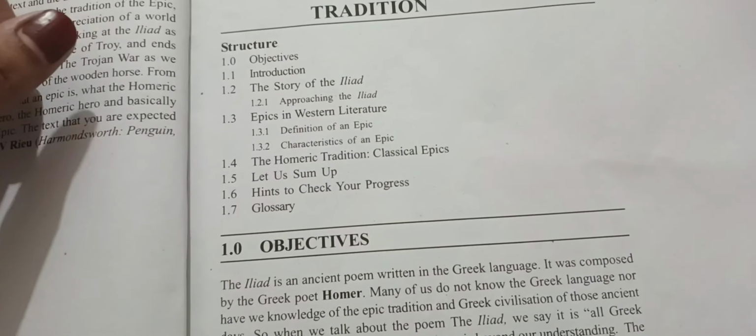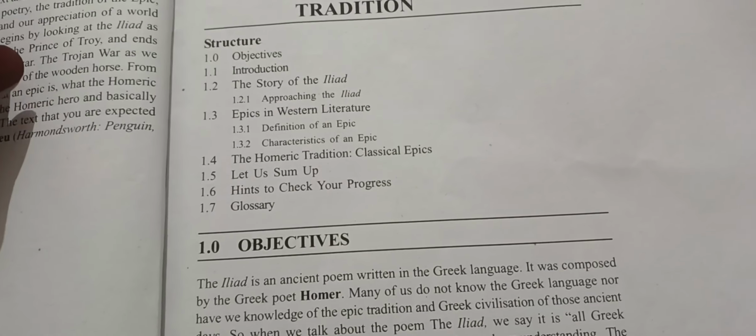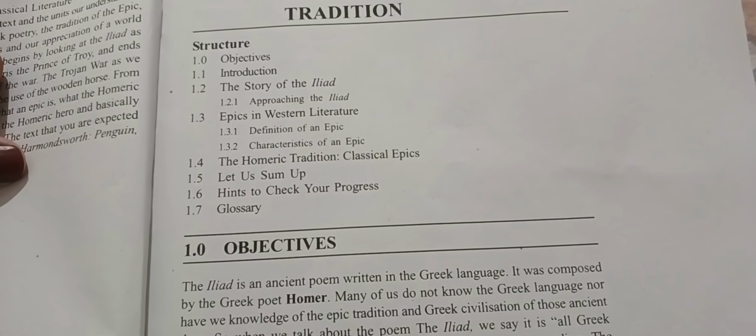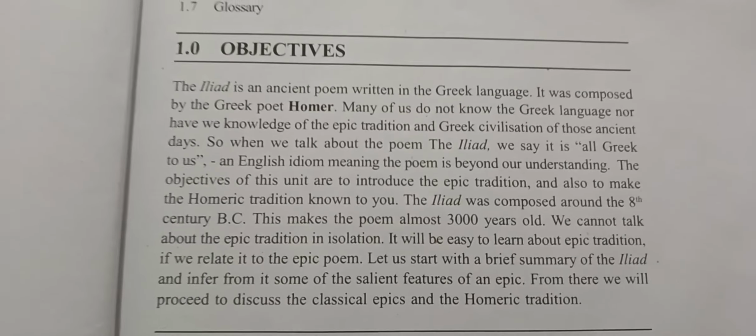Structure: Objectives, Introduction, the story of the Iliad, approaching the Iliad, epics in Western literature, definition of an epic, characteristics of an epic, the Homeric tradition, classical epics. Let us sum up, hints to check your progress, glossary. The objectives.